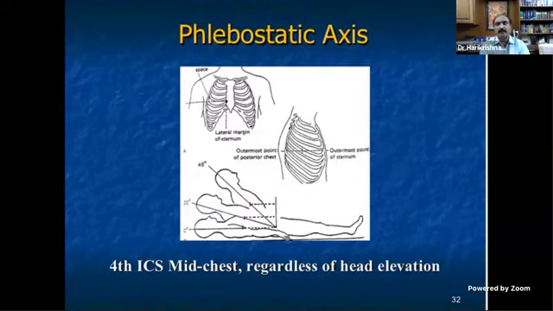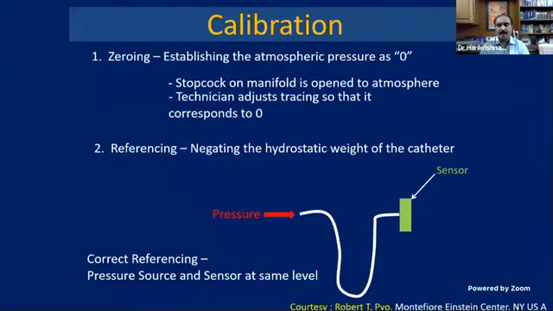So for any measurement, you should have a standard or the zero. That is what is called a phlebostatic axis. It is at the fourth intercostal space and mid-chest, regardless of head elevation. Fourth intercostal space, mid-chest, regardless of head elevation. This you should very clearly understand.